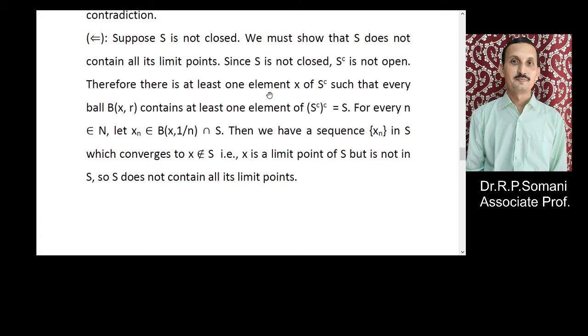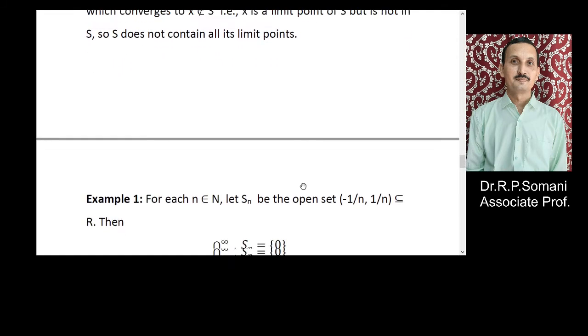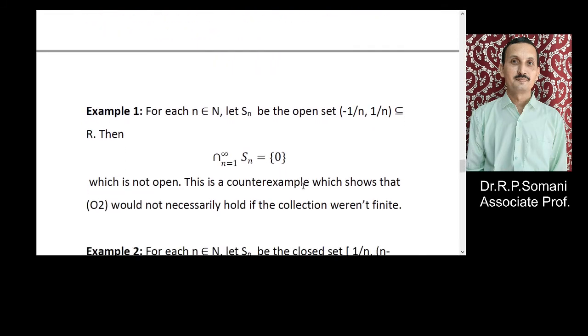Therefore there is at least one element x of S complement such that every ball B(x, r) contains at least one element of S. For every n belonging to N, let xn belong to B(x, 1/n) intersection S. Then we have a sequence xn in S which converges to x that does not belong to S. That is, x is a limit point of S but is not in S. So S does not contain all of its limit points. So we have proved that. Next we give some particular examples.